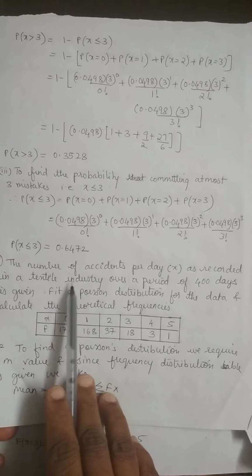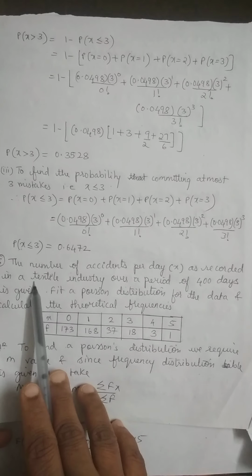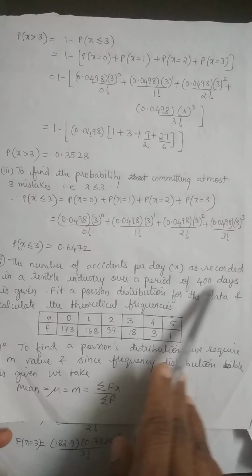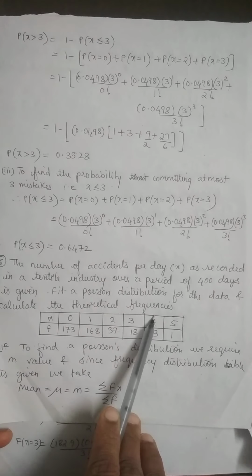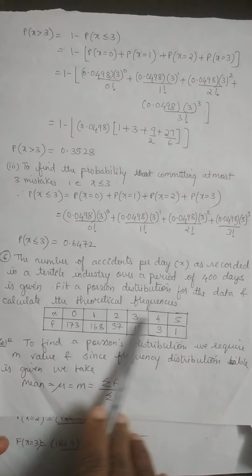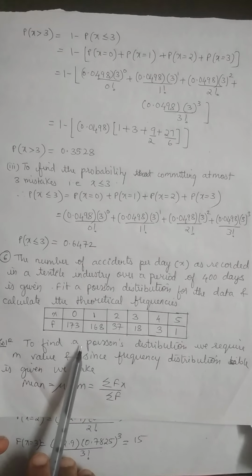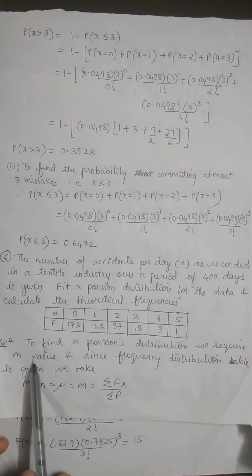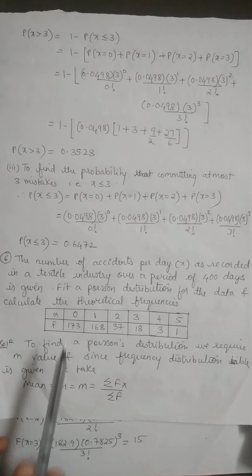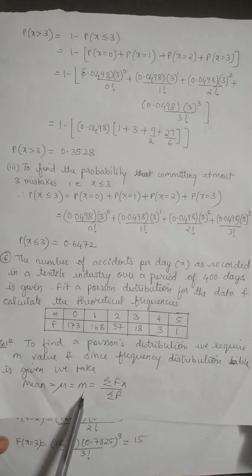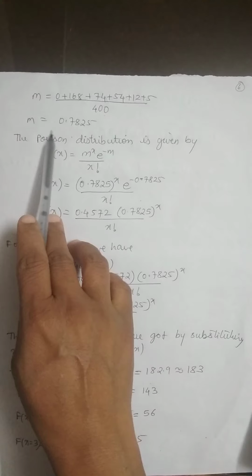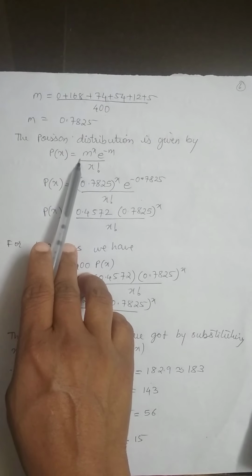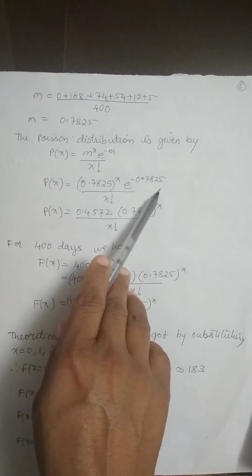Now here, the number of accidents per day as recorded in a textile industry over a period of 400 days is given. Fit the Poisson's distribution for the data and calculate the theoretical frequency. Now they have given the practical readings. We have to calculate the theoretical readings. Since the frequency table is given, you have to calculate the mean, because Poisson's distribution requires m. So mean is given by summation f of x upon summation f. When we add it, we will get m, and substitute the m value as 0.7825 in the Poisson's distribution.